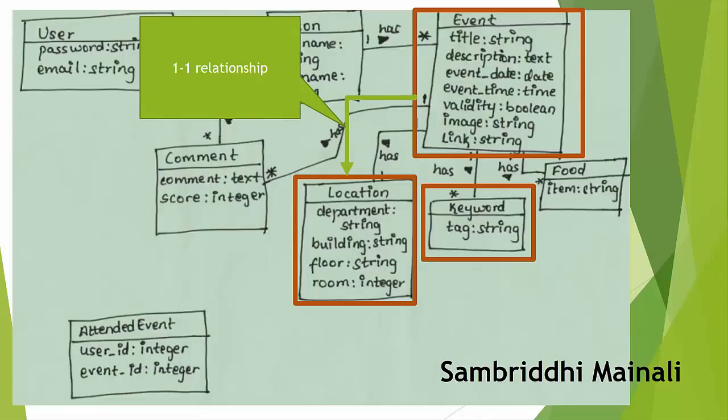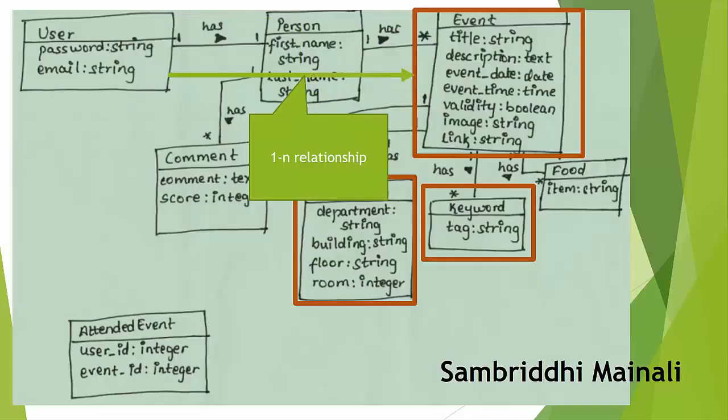Sombridi also creates a relationship between event and location. It's a one-to-one relationship because event only has one location. And the second relationship is the user-event relationship. It's a one-to-many relationship because a user can publish many events.